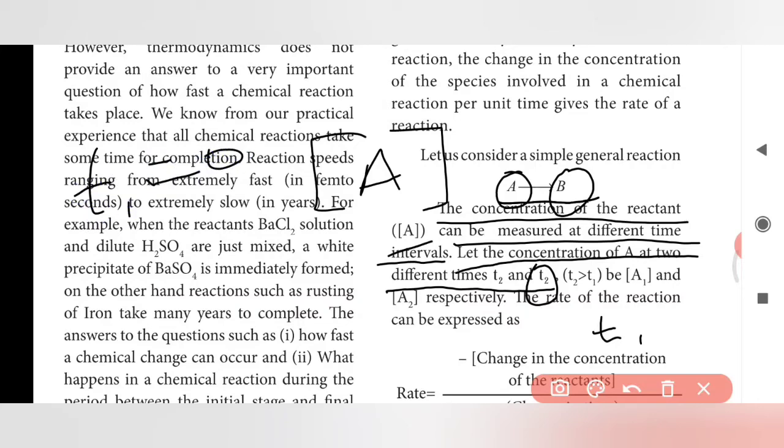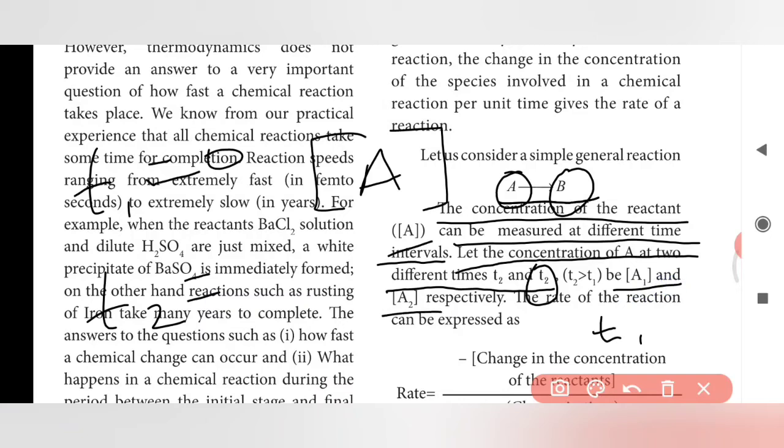Before the reaction starts, the time is 0, and T2 is the final time. Final time is the time it takes to complete the reaction, that is the final stage. The final time has some value. Here T2 is always greater than T1, because T1 is considered as 0, and T2 is after some time.